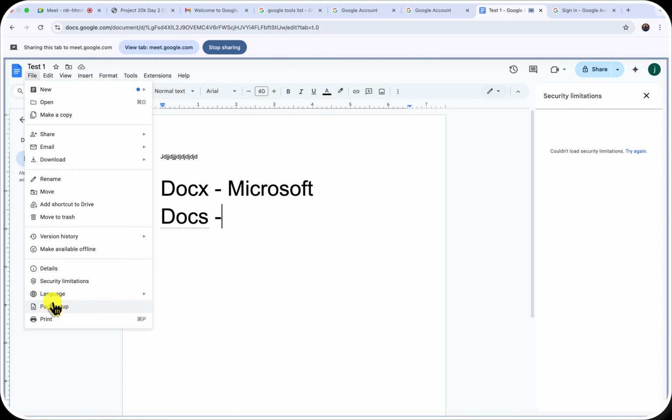And then another most important thing again is the language. Google allows you to change your documents into as many languages as you want, right? So we have many languages. I don't understand any language aside from English in here. So if you have any language that you want to use, fine. Then another thing I forgot to talk about is you can add a shortcut to your drive. So you can decide to make this document inside of your drive. Maybe when we go to Drive, I will show us what I mean by that.